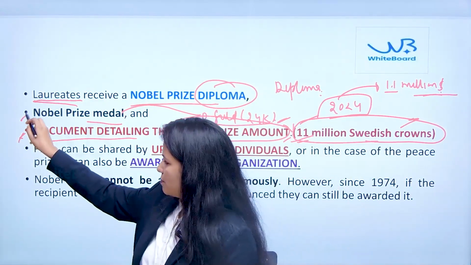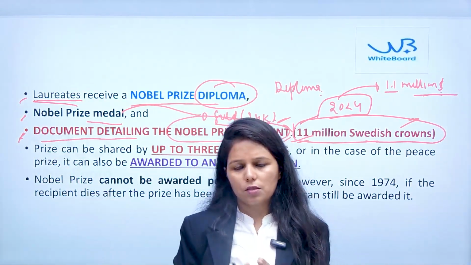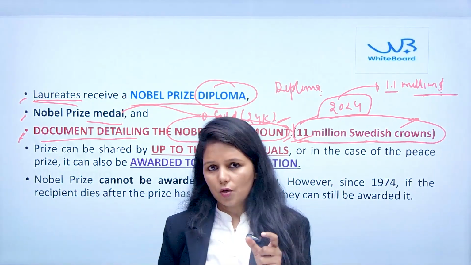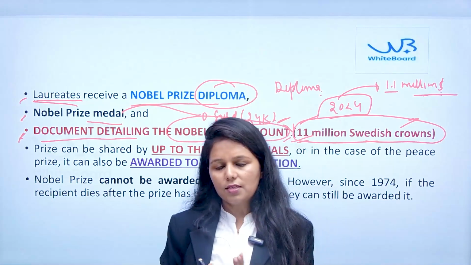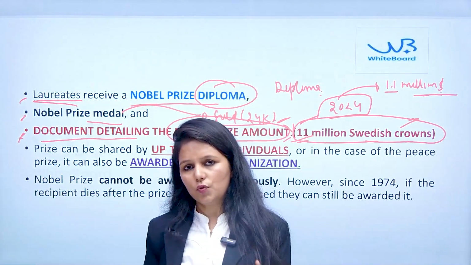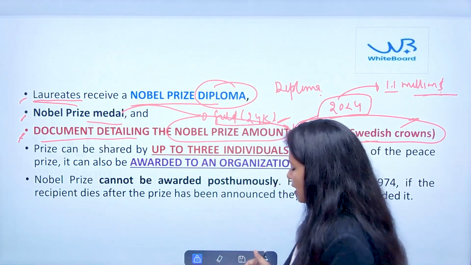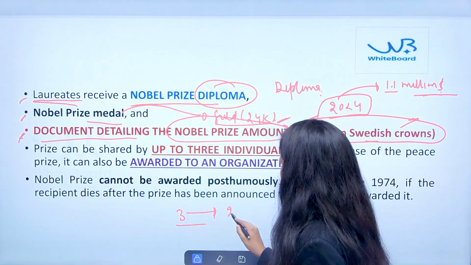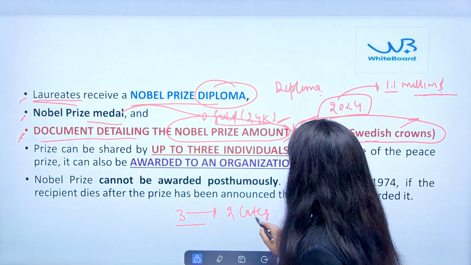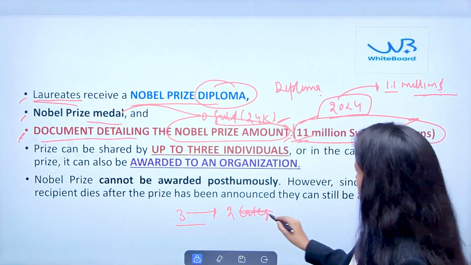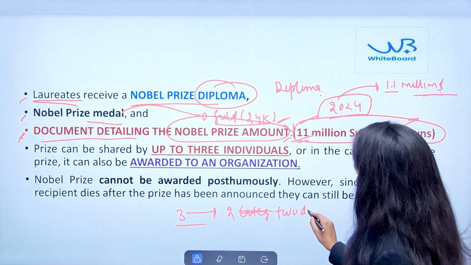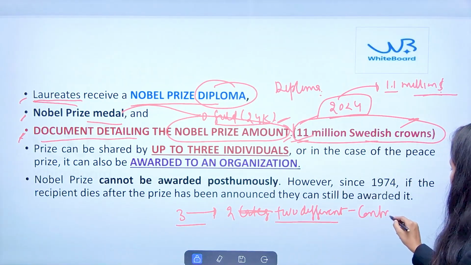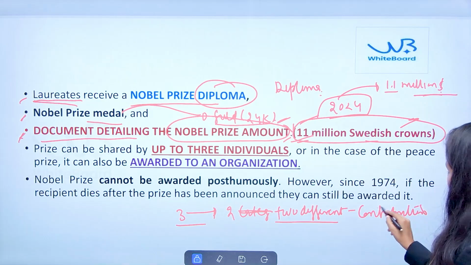And another important aspect: you must have seen in the newspaper that sometimes in one particular category there are multiple winners. So here you need to understand that a Nobel Prize cannot be given to more than 3 individuals in one category, and those 3 individuals must have made at least two different contributions related to the field.